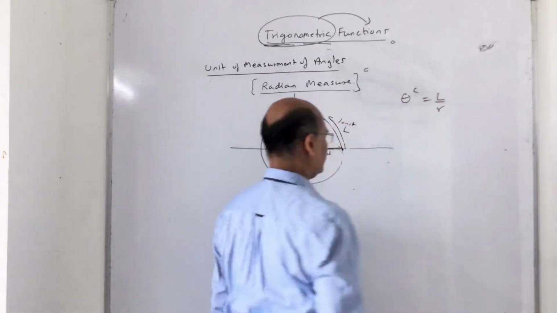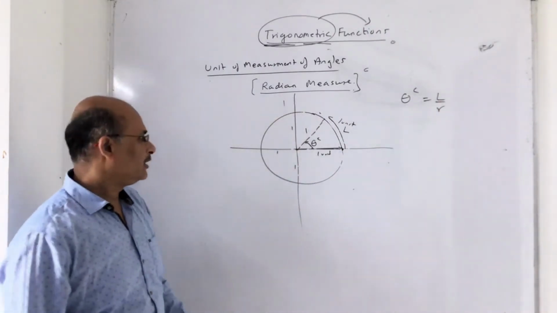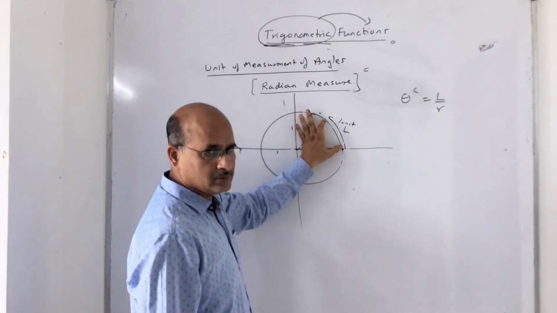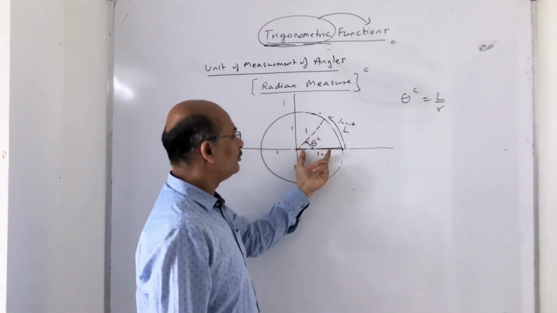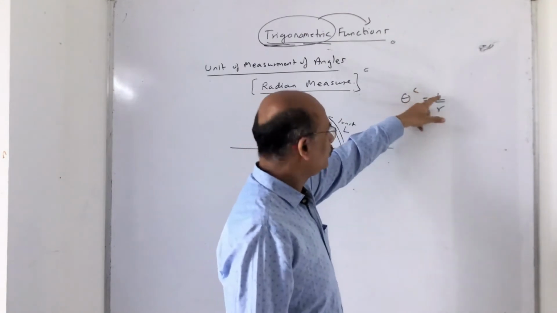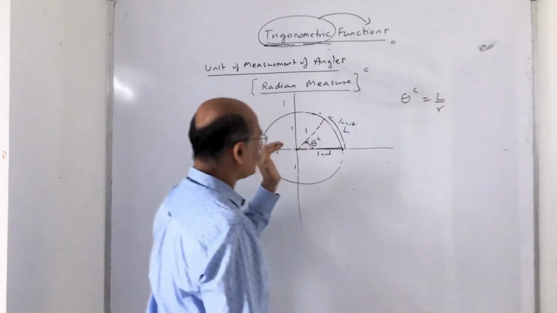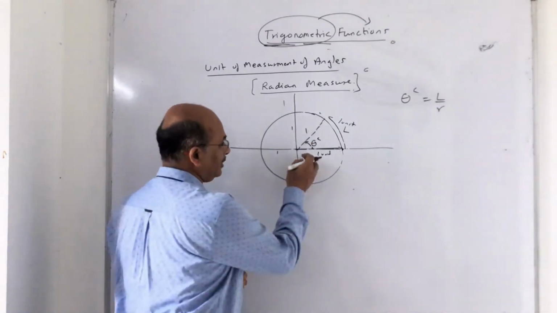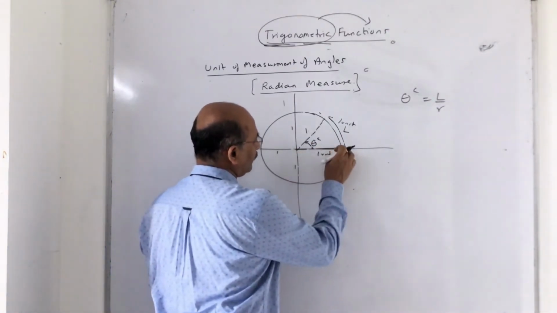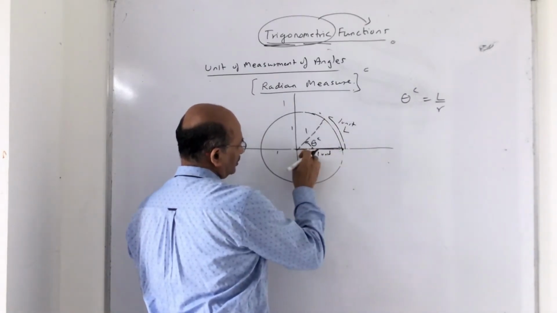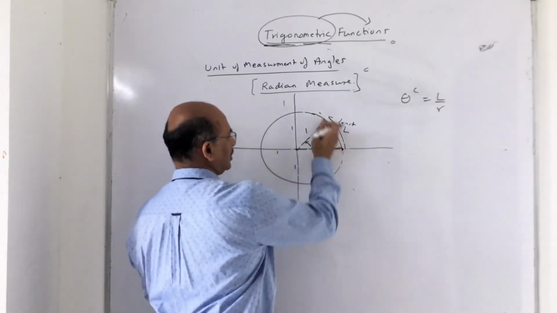Do you agree with this? Why? I'll tell you. See, theta radian is L upon R. So L is 1 unit, and R is 1 unit. So 1 upon 1 will give you 1 radian. 1 radian of angle is subtended when there is 1 unit of length of arc covered with the radius, with the terminal arm moving along 1 unit.